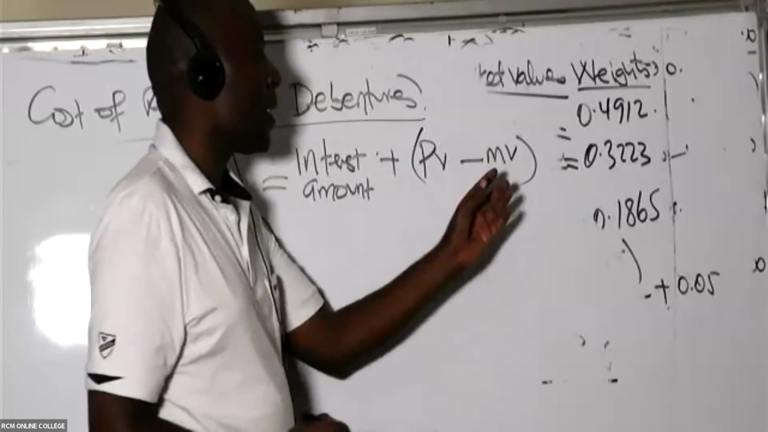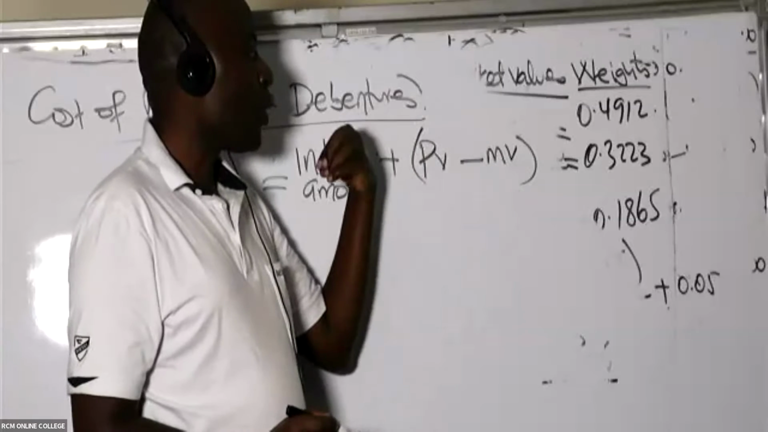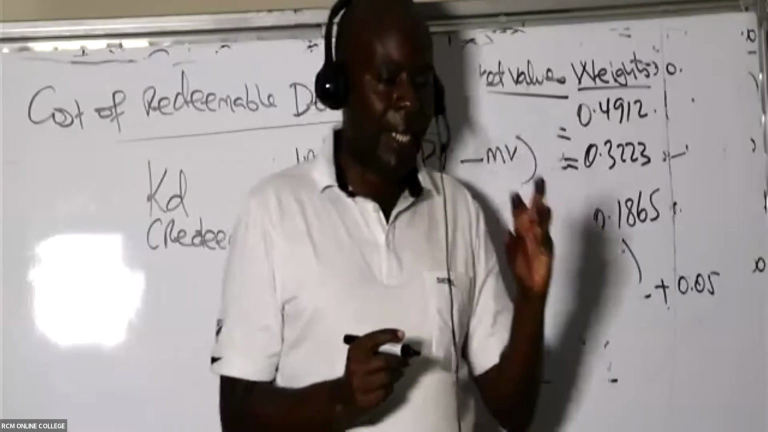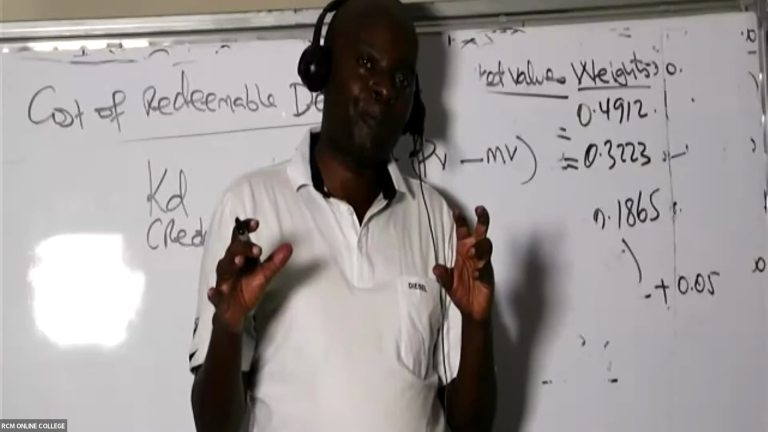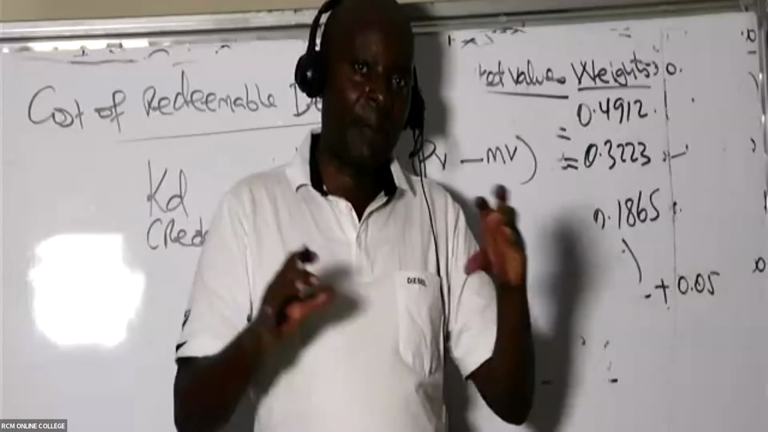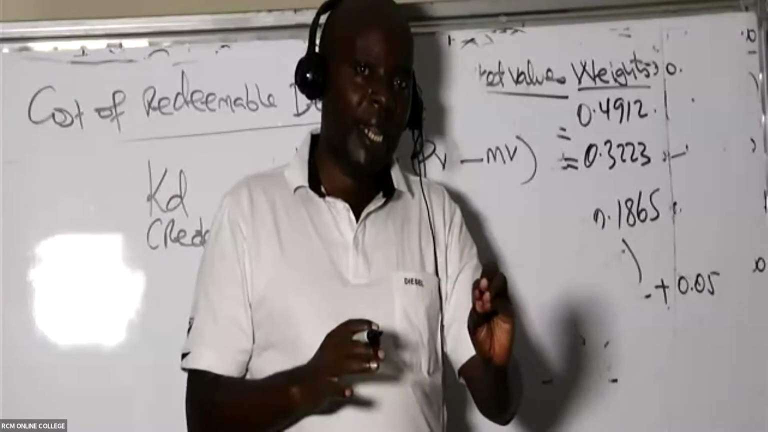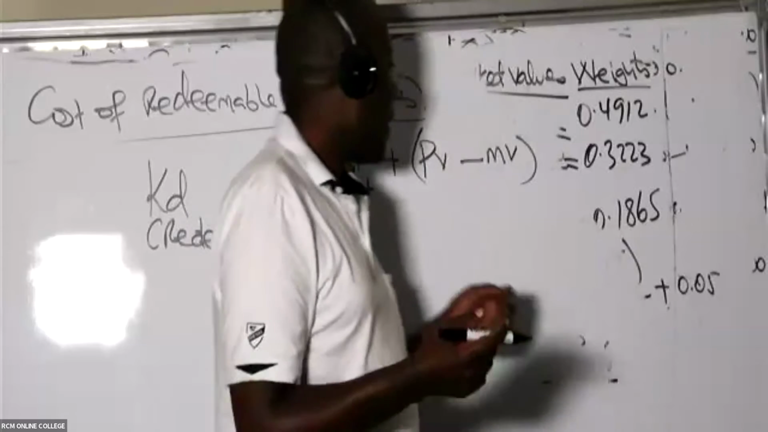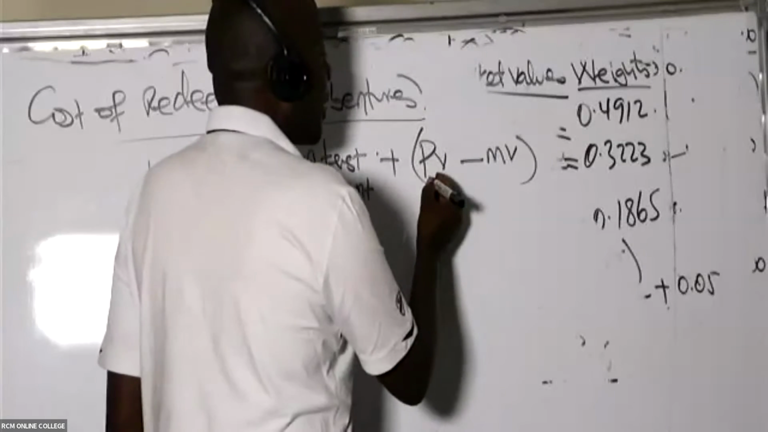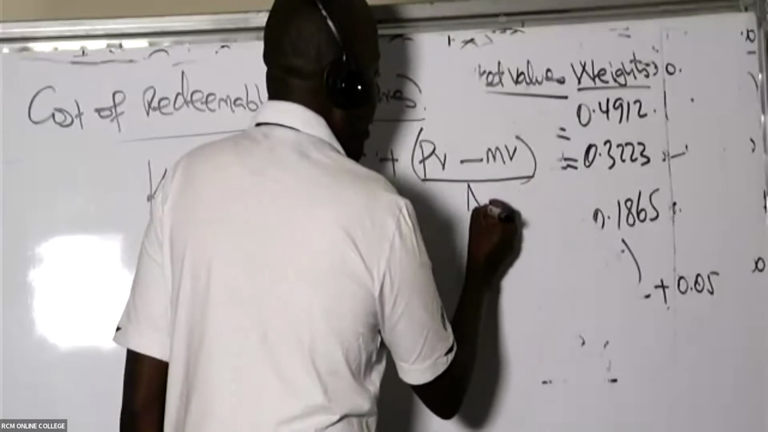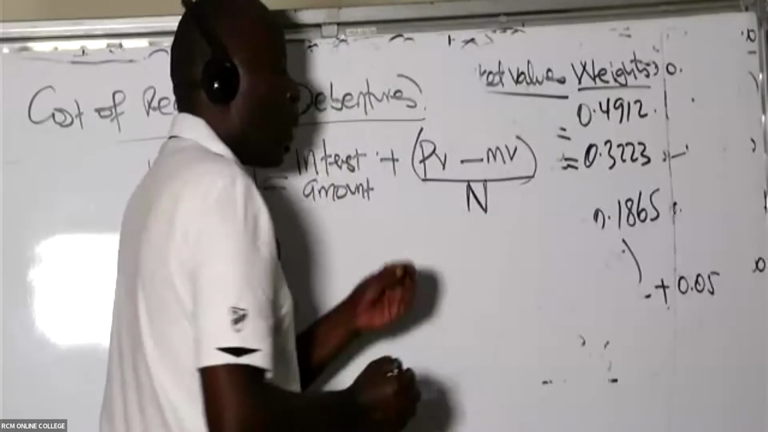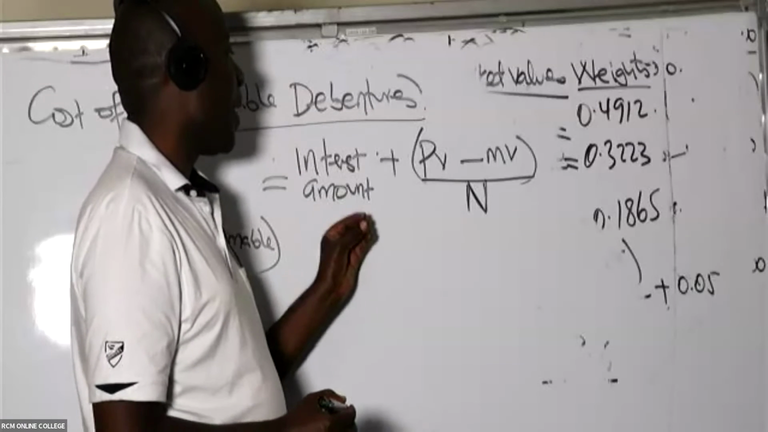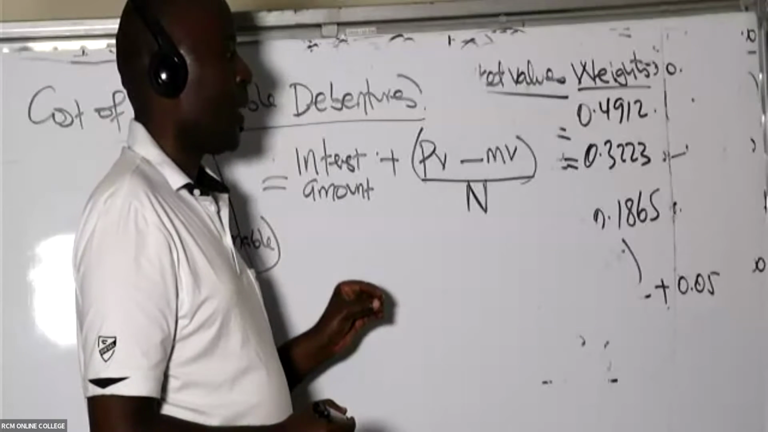Like I'm buying this bond at 90, and during redemption I'll get back the par. But between market value and par value there is a big period in between. I'm buying this today for 90. I shall be given back 100, but after 10 years. That is why, ladies and gentlemen, you must always divide this by N, to make it capital gain per year, because interest is an annual interest.